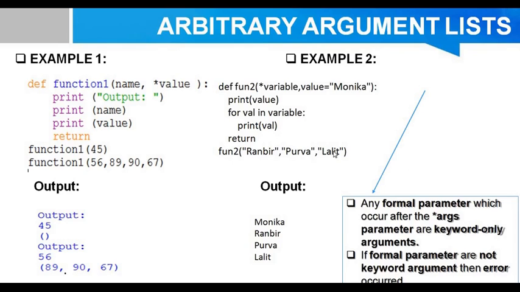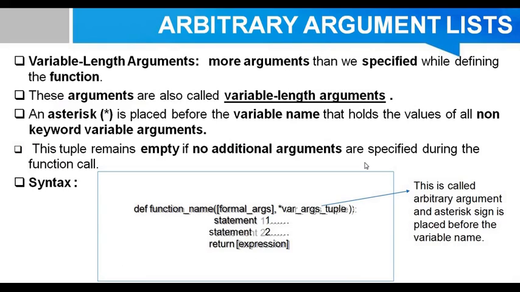Move to next, that is your arbitrary argument list. It is another type of passing an argument to a function. So Python programming supports an additional feature called variable length arguments, or you can say arbitrary arguments.